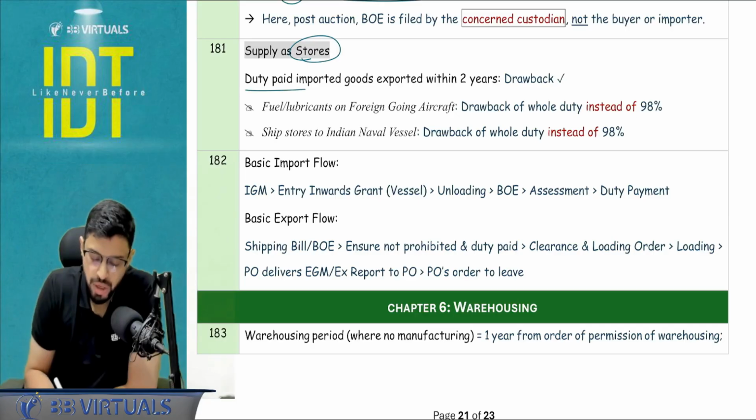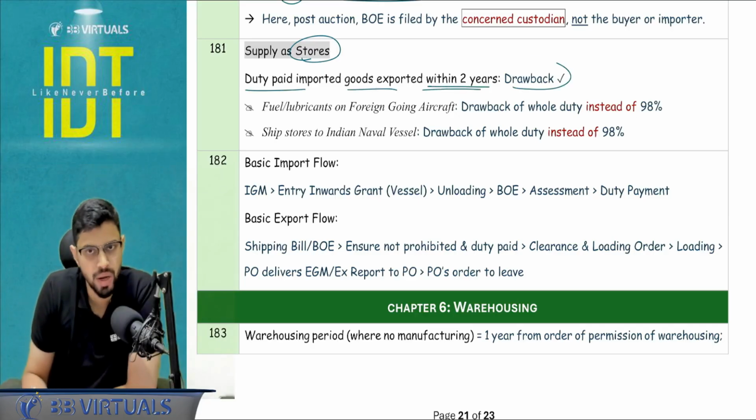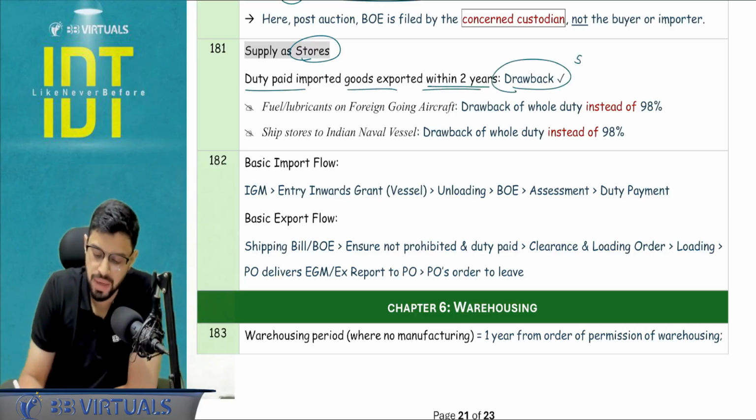Duty paid imported goods, if they are exported within 2 years, you get the drawback. The same benefit is applicable for ship stores as well. Same benefit is applicable even if I am exporting as stores.